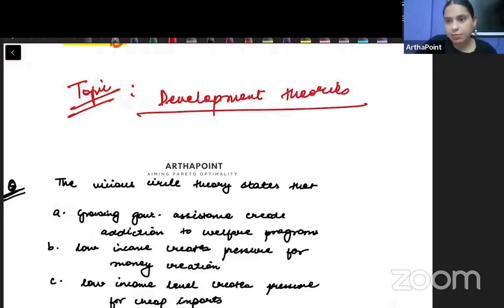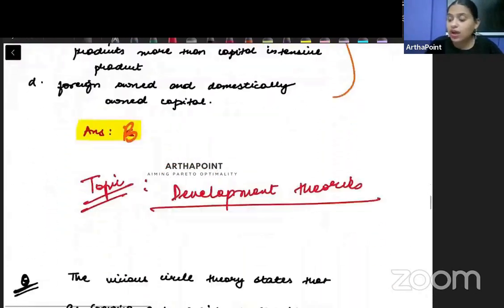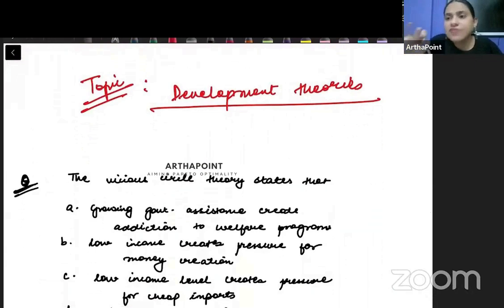Let me give you examples of these development theories. So try to understand it. You are applying for Masters in Economics with focus on development economics. The course name itself is MA Economics with a focus on development economics. So you have to be very thorough with development economics. Whatever I am mentioning today, those things you have to do very, very thoroughly. They are very important from exam point of view.